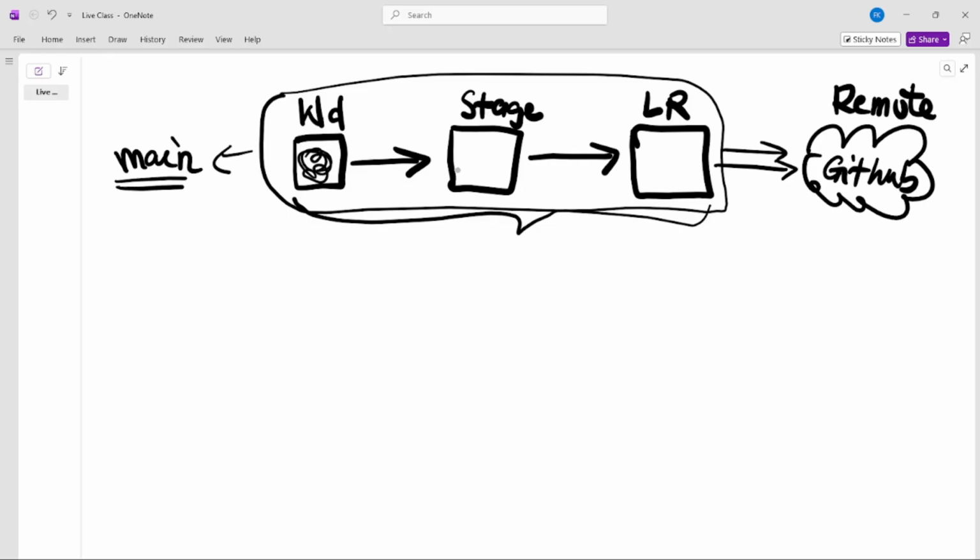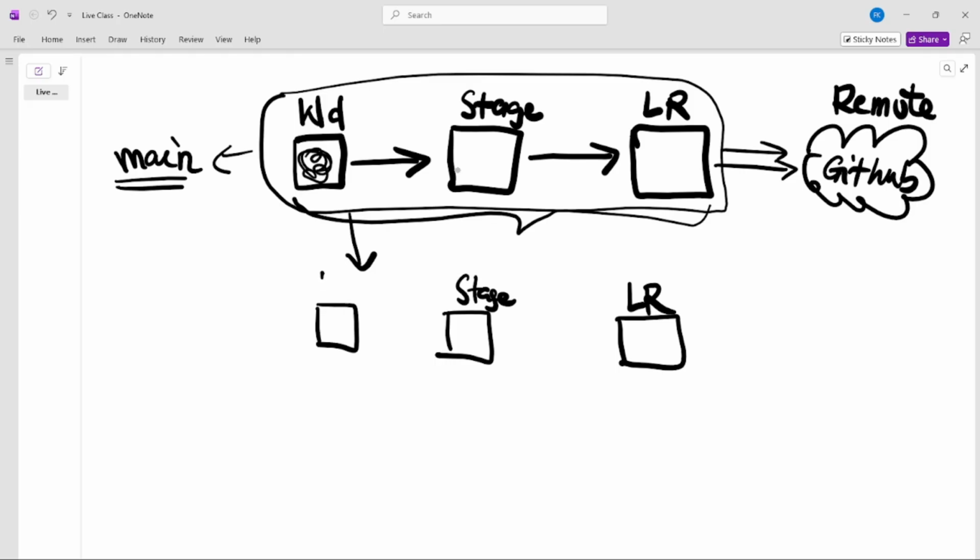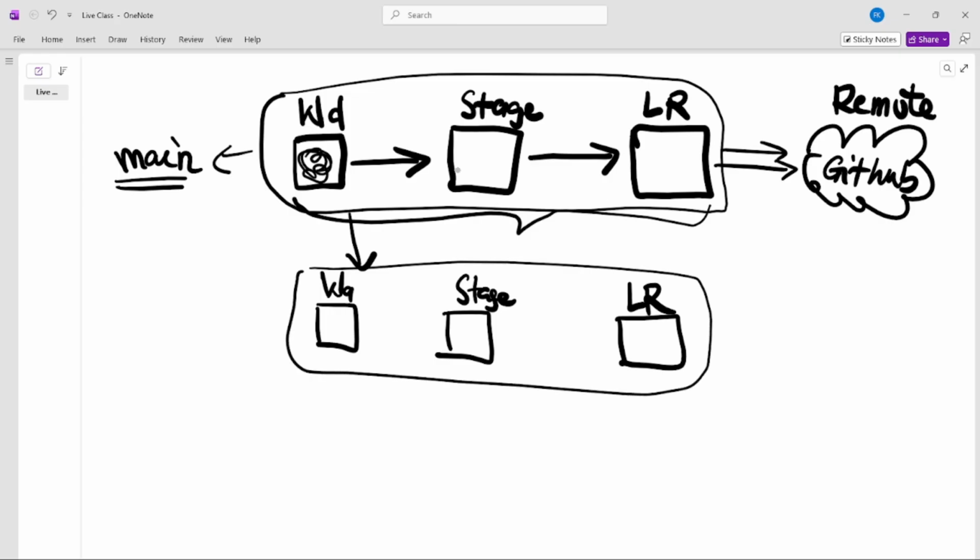So we are working here, go to the stage, it goes to the working directory. But whatever files we have here, we want to make a duplicate, so that we can try another thing. Maybe you are working on a product, and this is one version. You want to copy the same file, but then here you create another channel where you work through. This is another channel. We call it channel one, right?